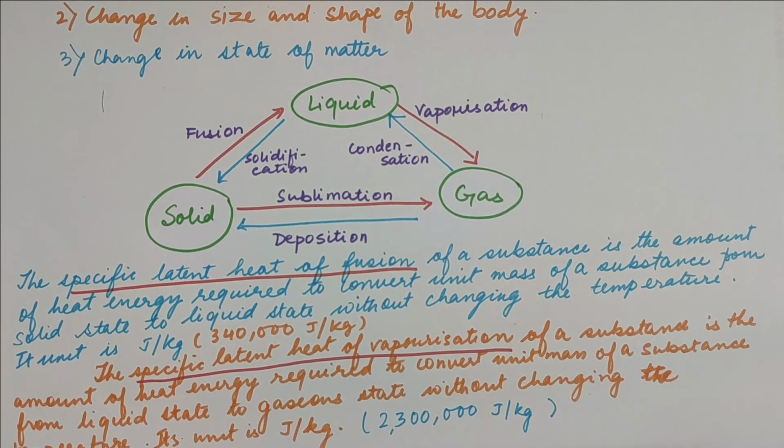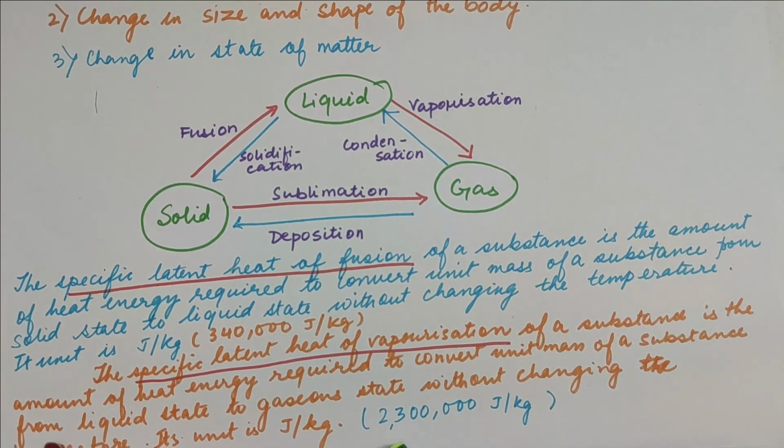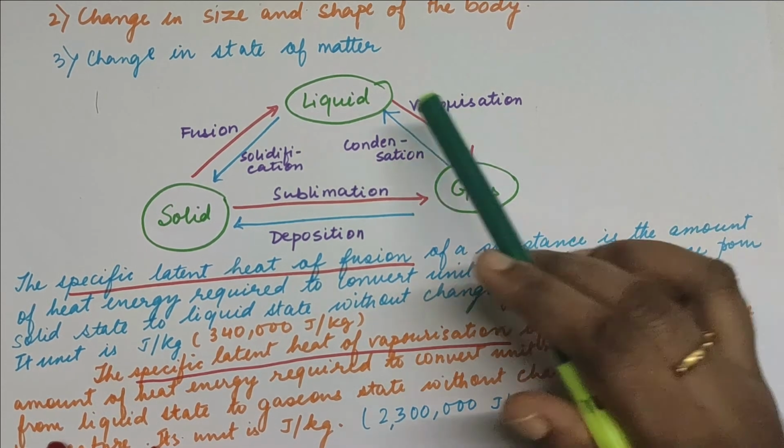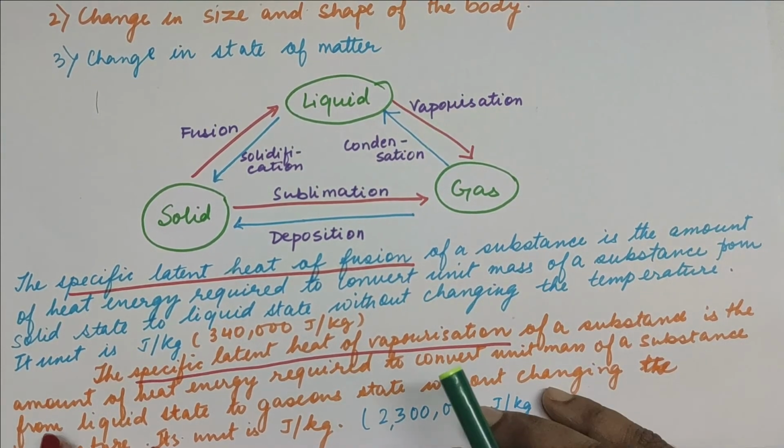The energy which is drawn in is around 2,300,000 joule per kg. This much amount of heat, you can say that 2,300,000 joules of heat energy is required to convert the liquid to a gas.